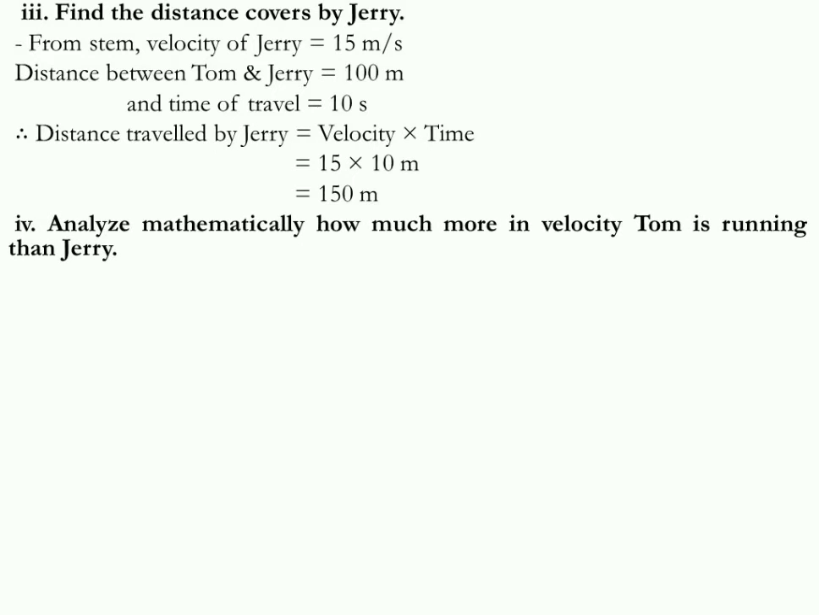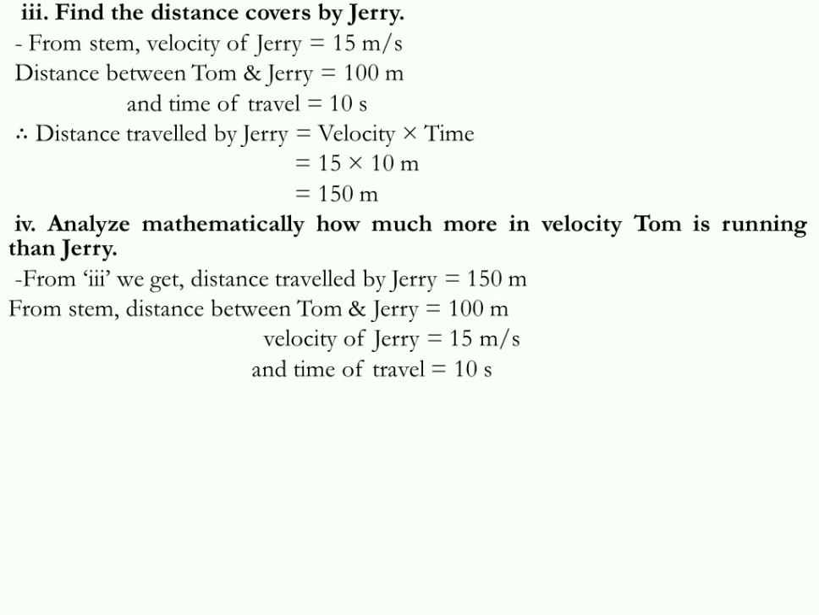Now question number 4, it has 4 parts in descriptive question, that is 1 for knowledge, 1 for realization, 1 for application and 1 for higher order. But here mathematically we have to find out how much more velocity Tom is running than Jerry. At first, what value we should use, that we should write down. From 3 we have found out that Jerry covers the distance of 150 meter, that is necessary for us, and in the stem it is given that distance between Tom and Jerry is 100 meter.